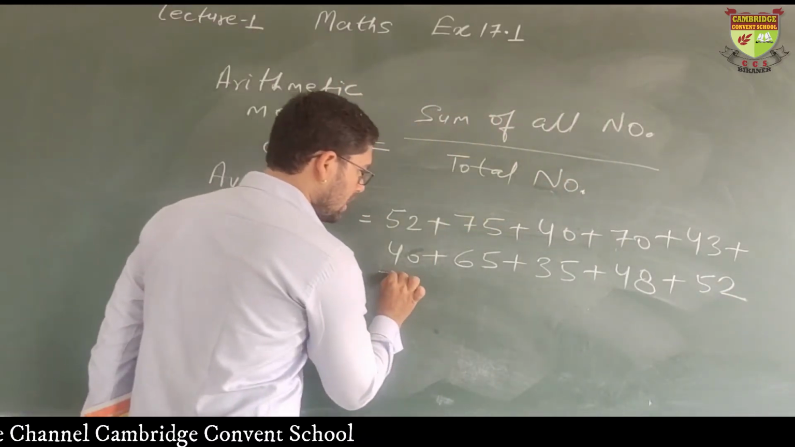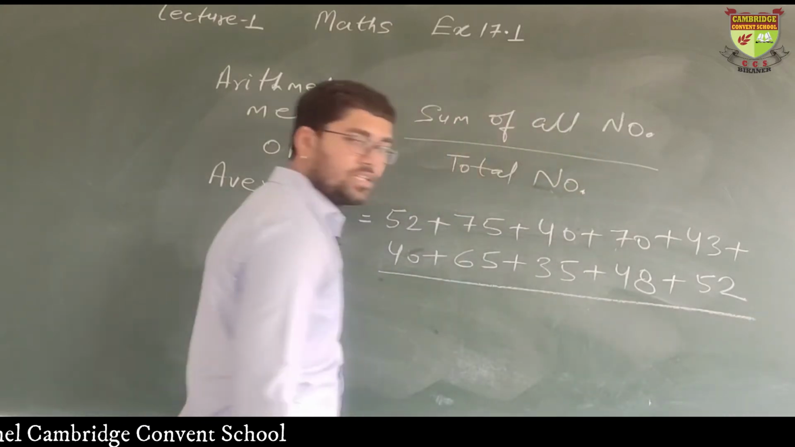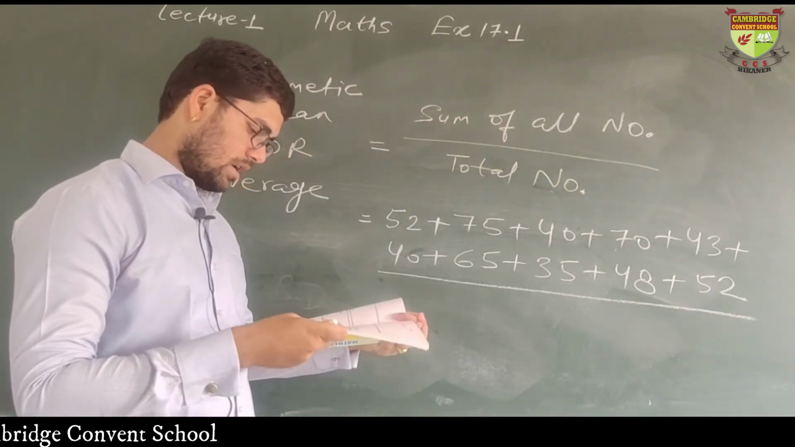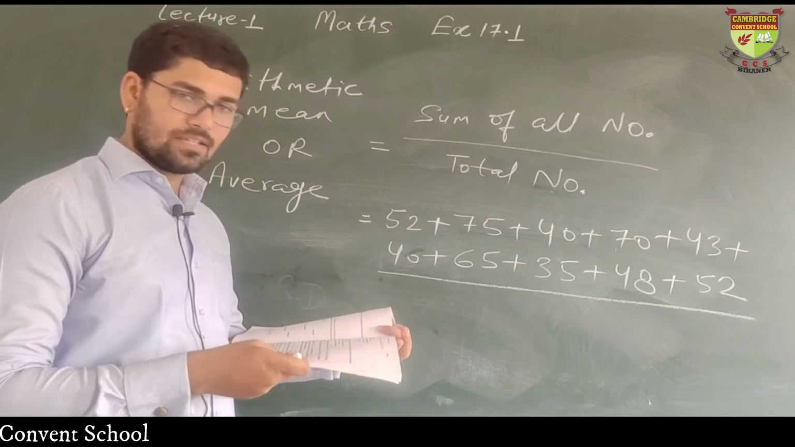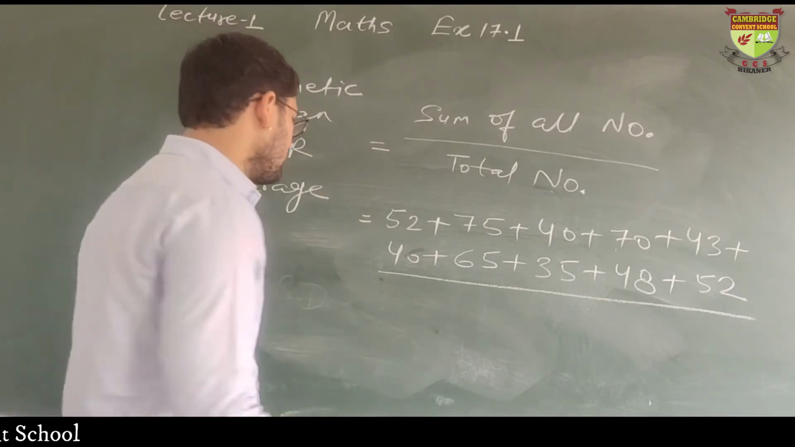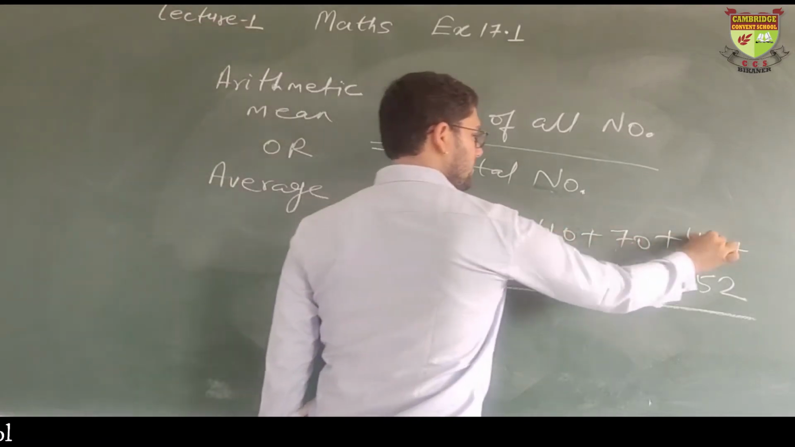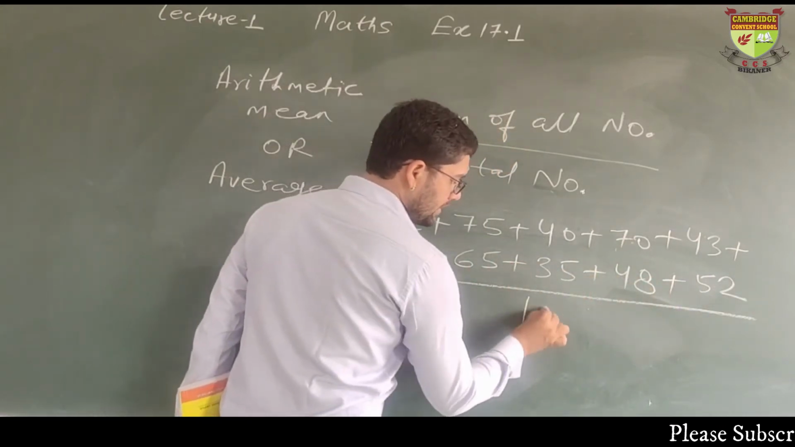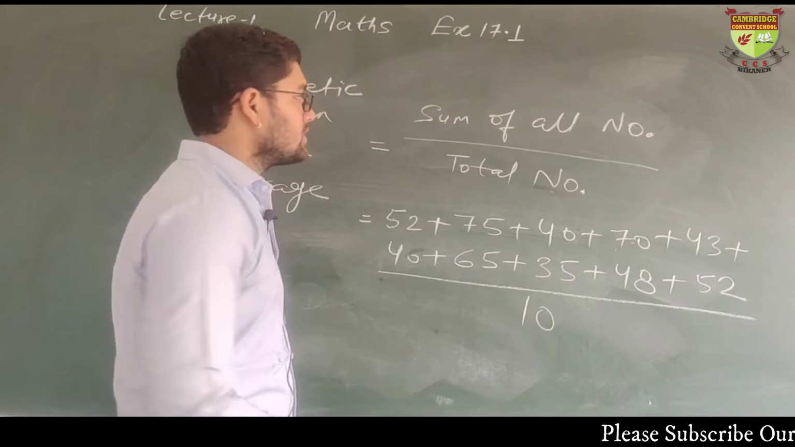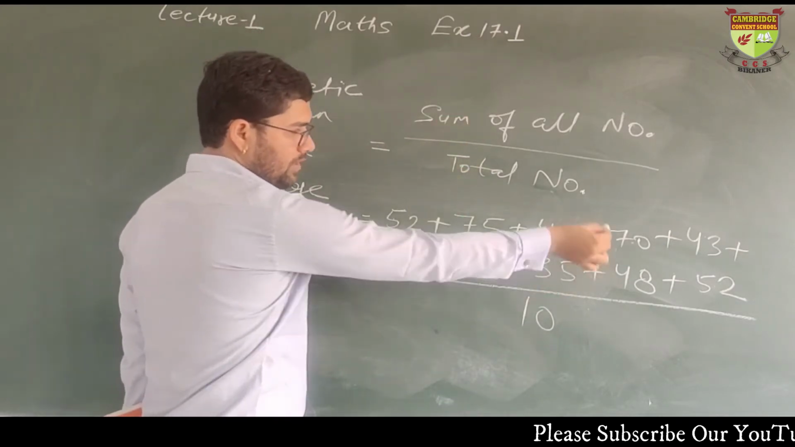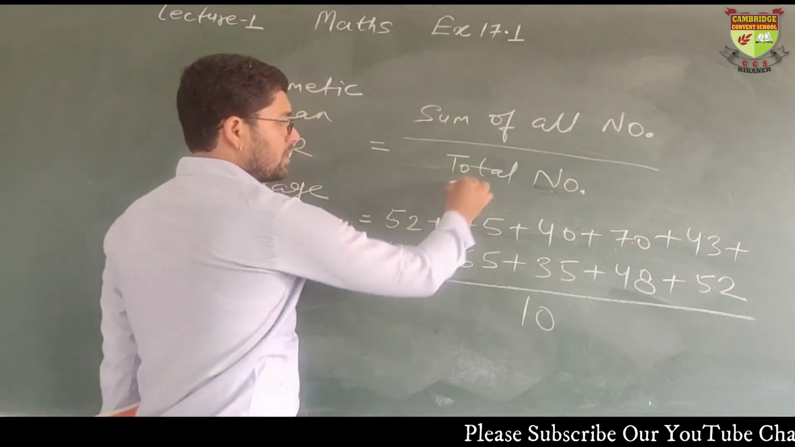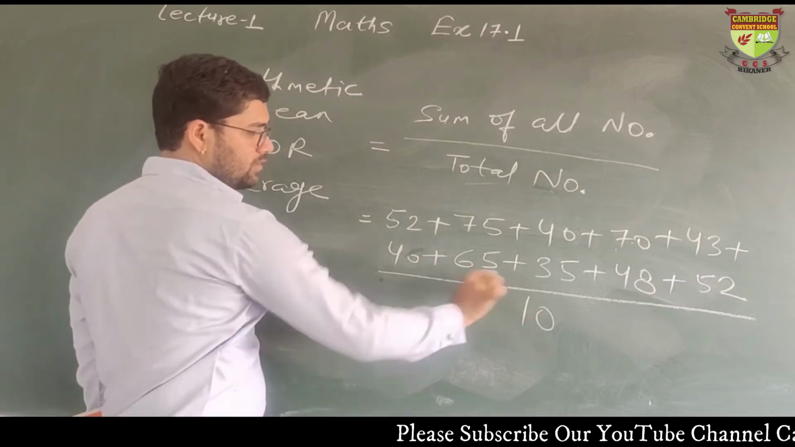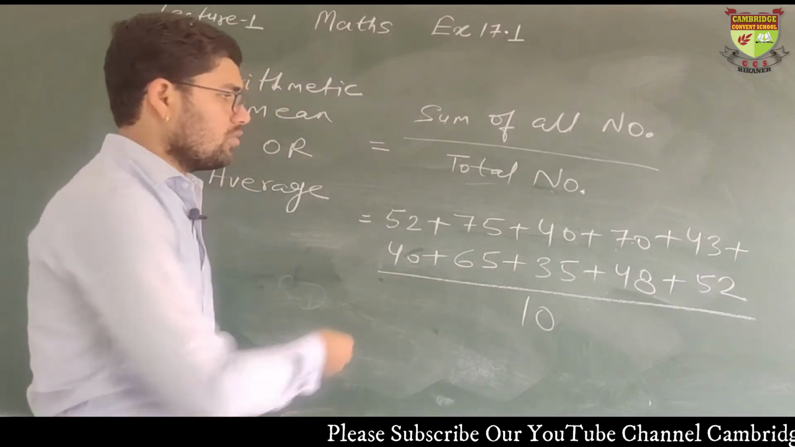And then upon how many numbers are there? 10 numbers. Count them: 1, 2, 3, 4, 5, 6, 7, 8, 9, 10. So you will divide it by 10. Understand this? Sum of all numbers, we have added all of them, upon how many numbers are there, the total numbers. Their total is 10 numbers.